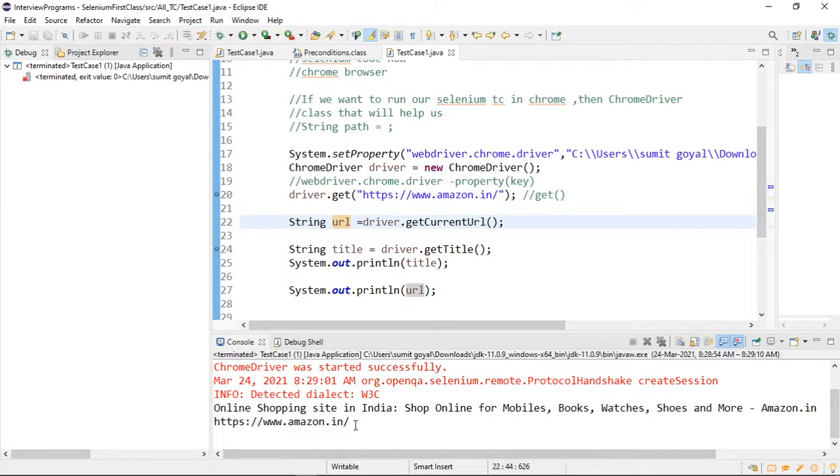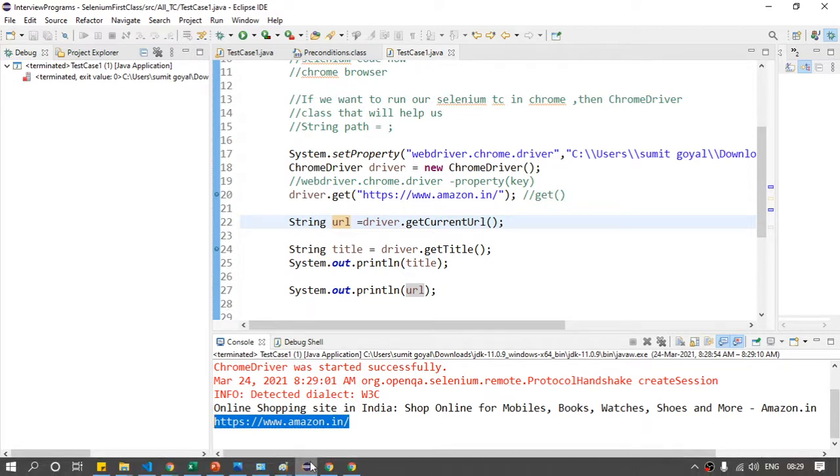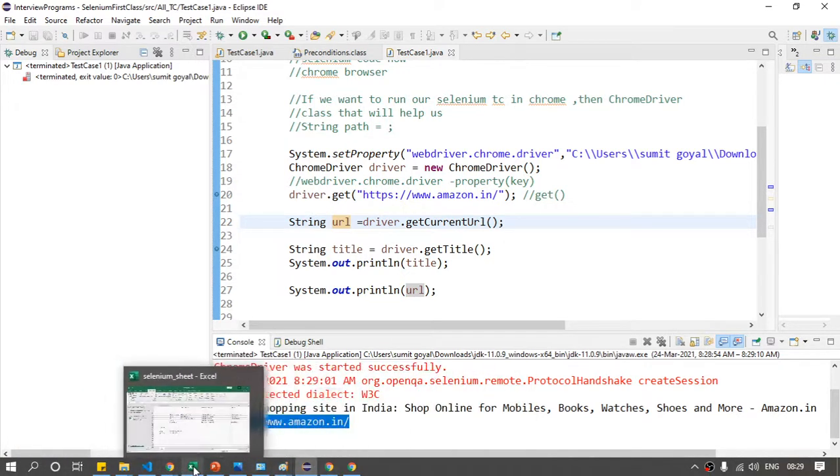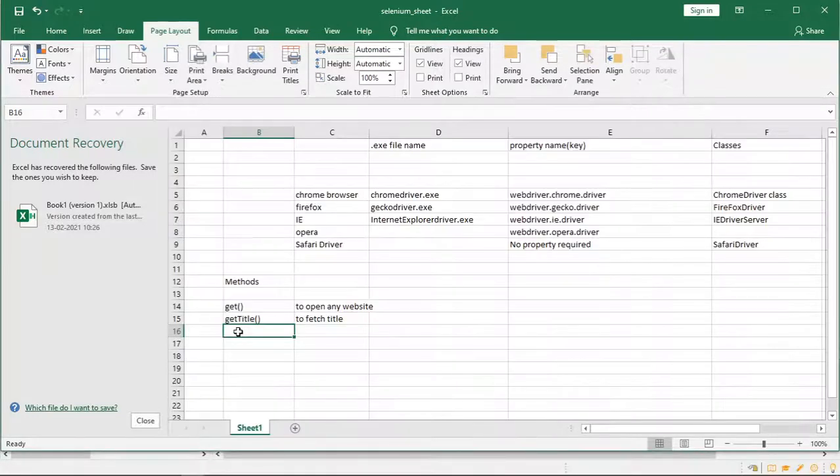The same URL we can get here. Is it clear to everyone how we are getting the URL as well? Okay, I hope it is clear. So we will move on to the next method.